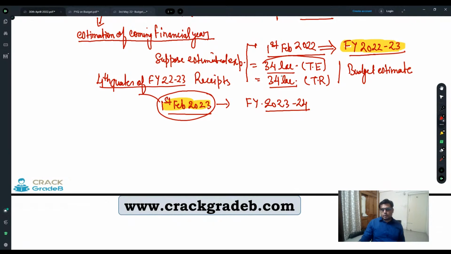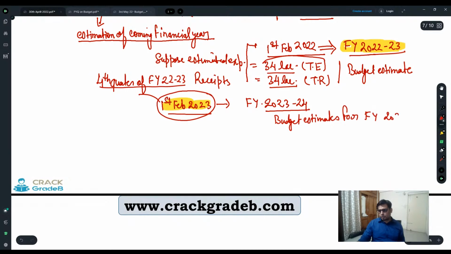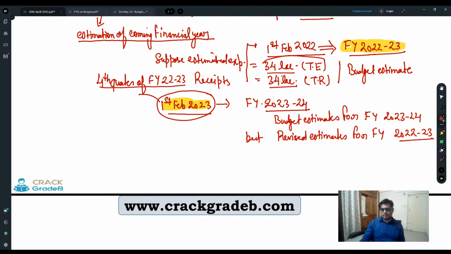So the government is going to present the budget estimates for financial year 2023-24, but the government is also going to present revised estimates for financial year 2022-2023. That means whatever the possible changes are, they are going to present.